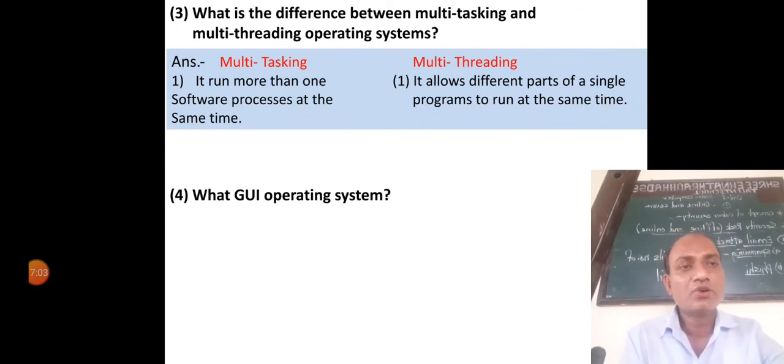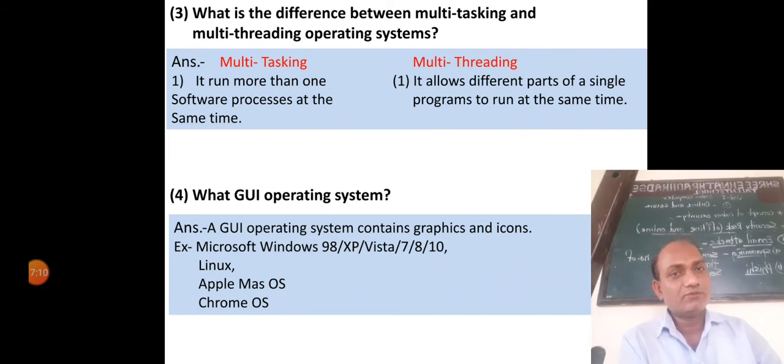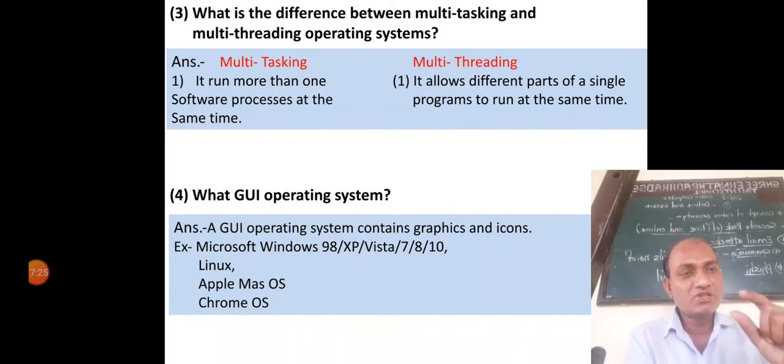Now the next question is, what is a GUI operating system? A GUI operating system contains graphics and icons. Icons are small pictures present on the desktop.